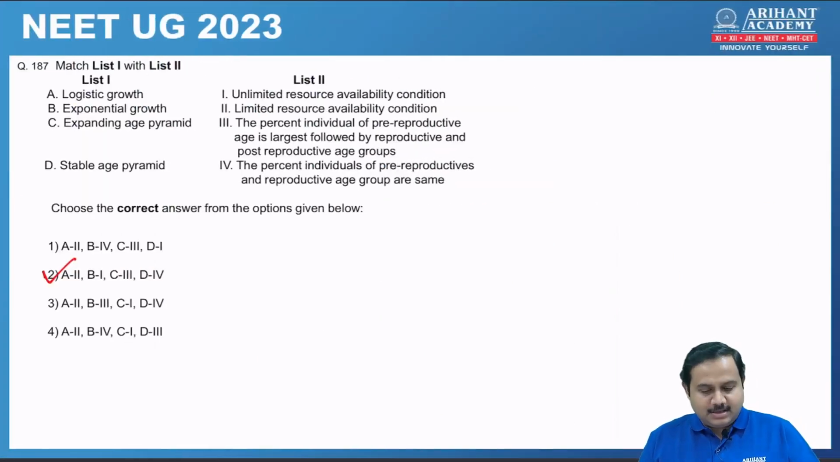187, match the column. Correct option is answer 2, that is logistic growth is limited resource availability, exponential growth will be unlimited resource availability. Then you have expanding age pyramid. So expanding age pyramid is when percent individual of pre-reproductive age is largest, followed by reproductive and then post-reproductive. And stable age pyramid is number 4, where percent individual of pre-reproductive and reproductive group is almost the same. That's why the population stays stable.